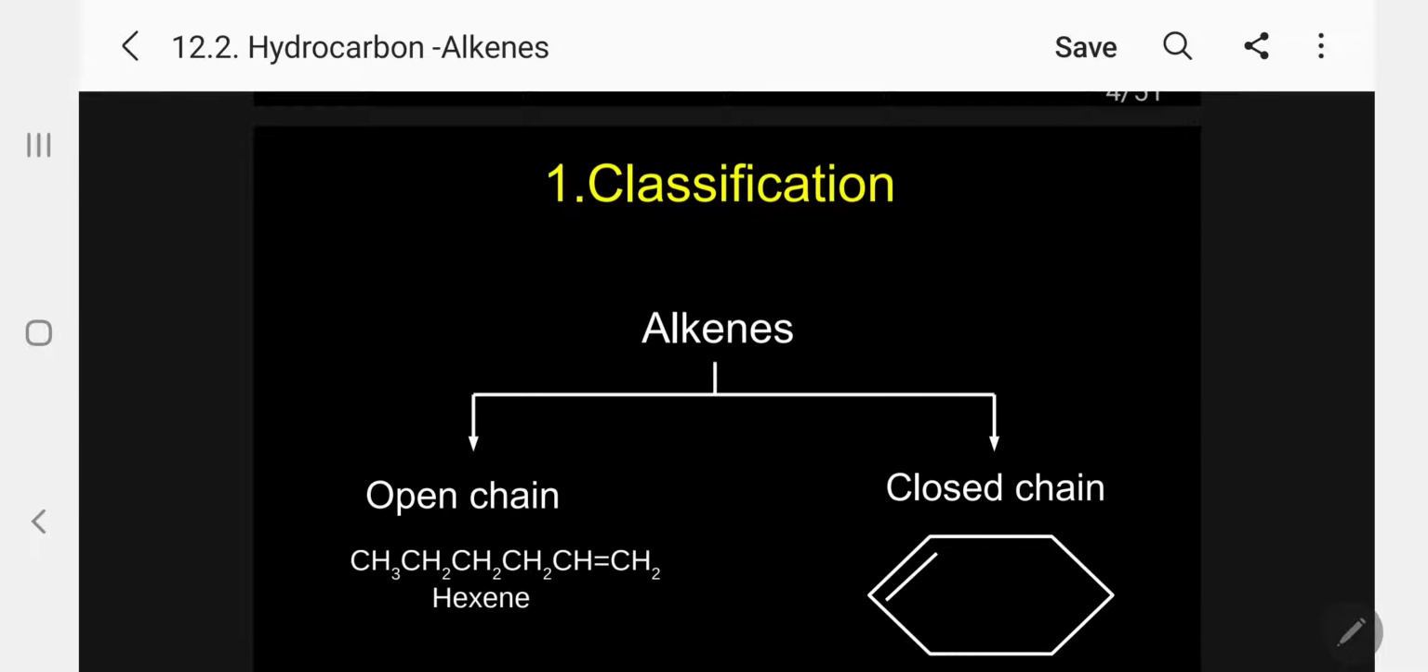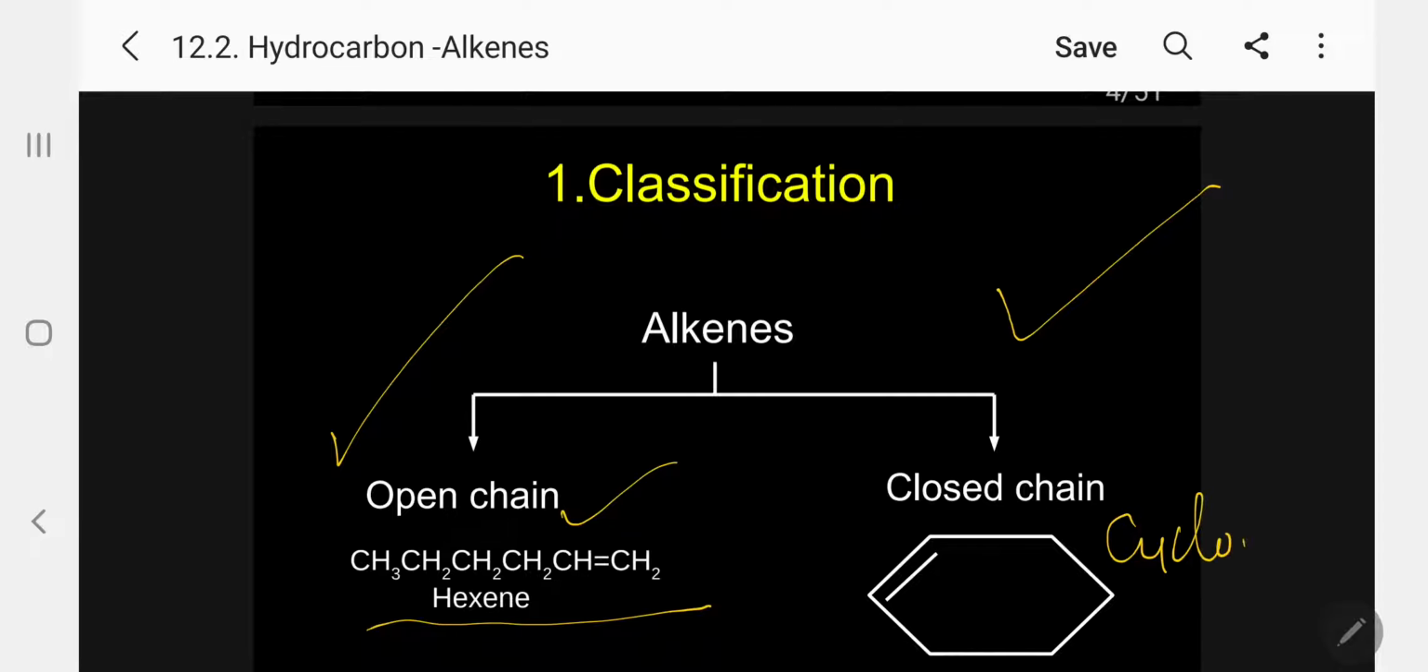Coming to classification, generally alkenes can be classified into two types: one is open chain, another is closed chain. Open chain, a specific example, a 6 carbon atom I take, it is 1-hexene, normally hexene, and I can give it as 1-hexene. Closed chain, this is cyclohexene, for example. Kindly follow. This is also automatically 1. Cyclohexene. So in the open chain alkene there is one double bond, and in the closed chain alkene there is another one.